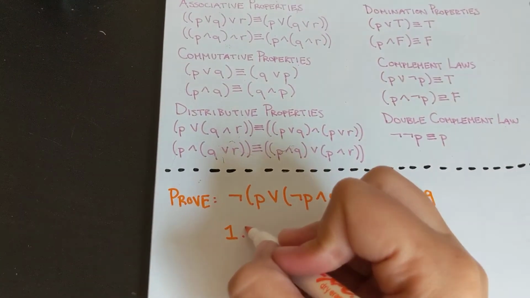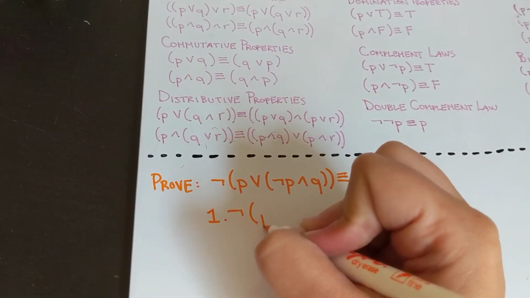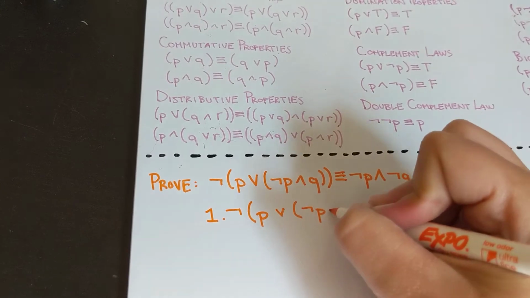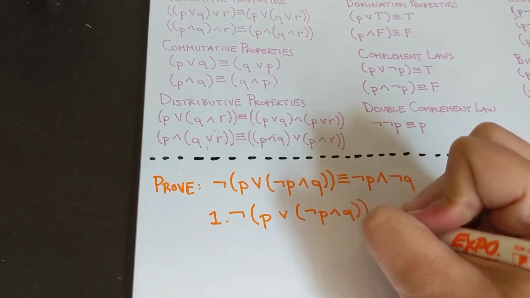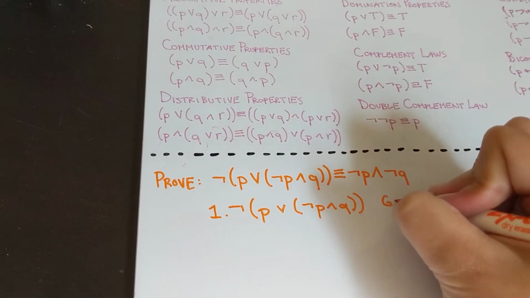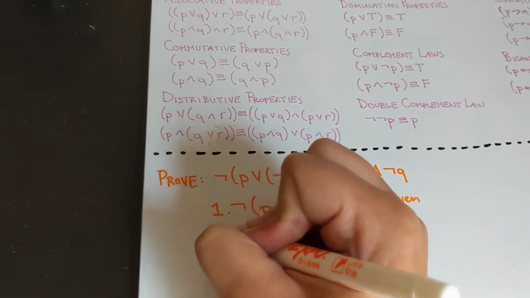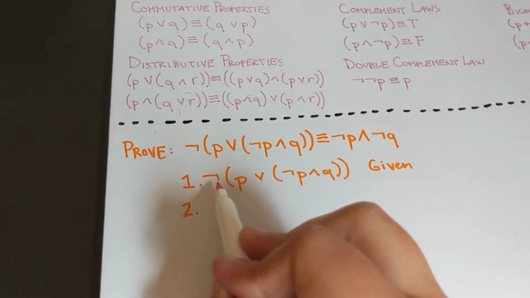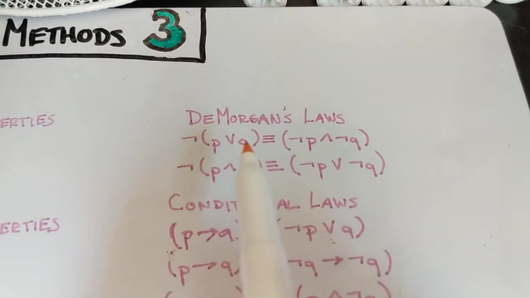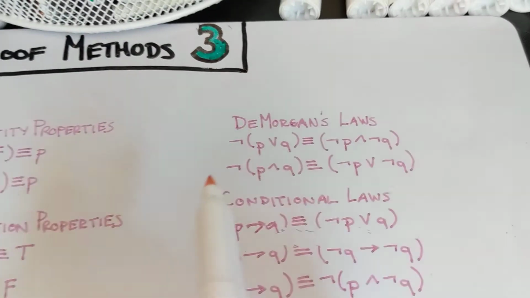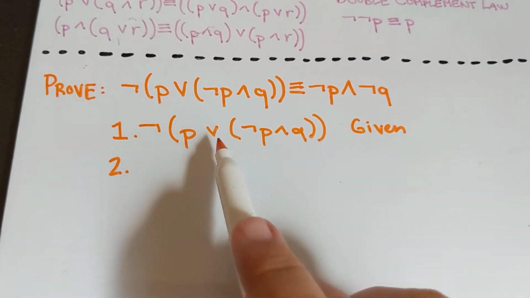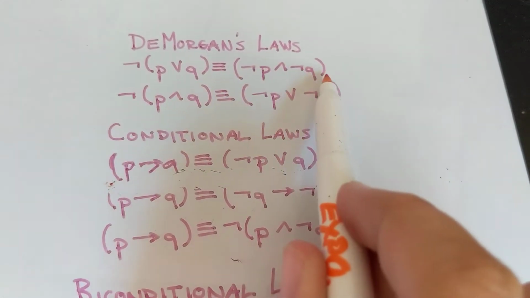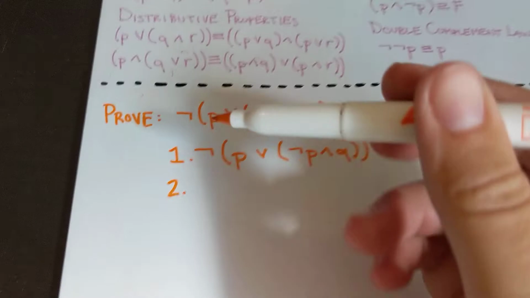All right. So we start with our given statement, not (P or not (P and Q)). That is our given statement, and we say given. And our first step is going to be to get that negation out of the way. We don't like that negation on the outside, and our laws that deal with taking outside negation and moving it in are De Morgan's laws. They take outside negation and move it in. And in this case, we're doing De Morgan's over an or. So we choose this first of De Morgan's laws, and we move the negation in and swap it to an and. So let's just do that.